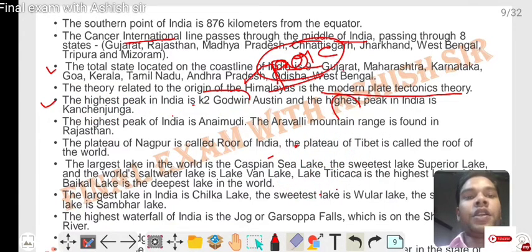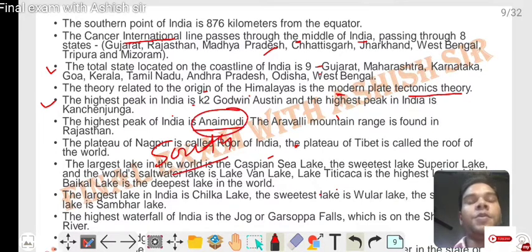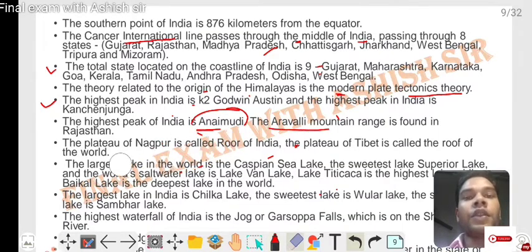The highest peak of South India is Anaimudi. The Aravalli mountain range is found in Rajasthan. The plateau of Nagpur is called the Ruhr of India. The plateau of Tibet is called the Roof of the world.